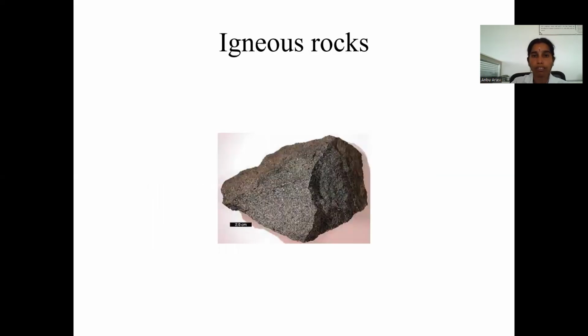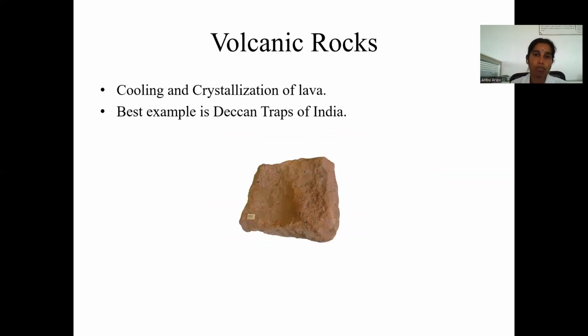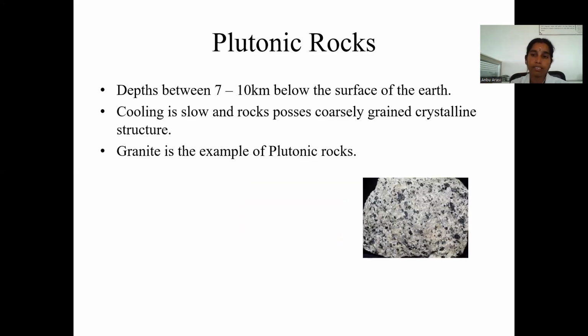igneous rocks. This is the example of igneous rocks. The origin of igneous rocks is volcanic rocks, that is, cooling and crystallization of lava. But the best example of the volcanic rocks is the Deccan Traps in India. That is the best example of igneous rocks.